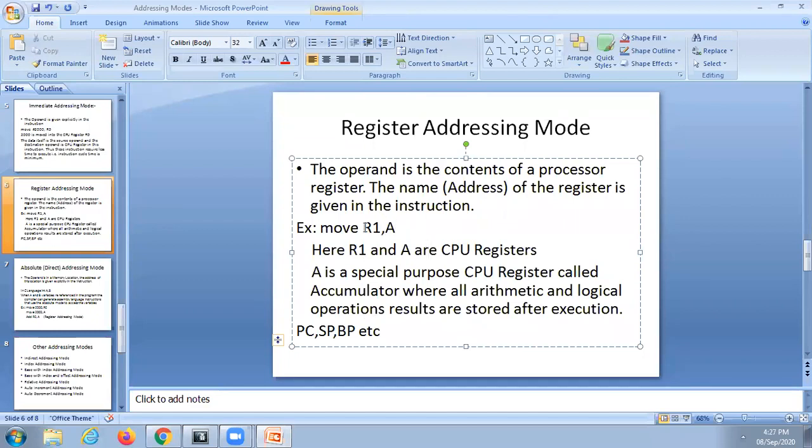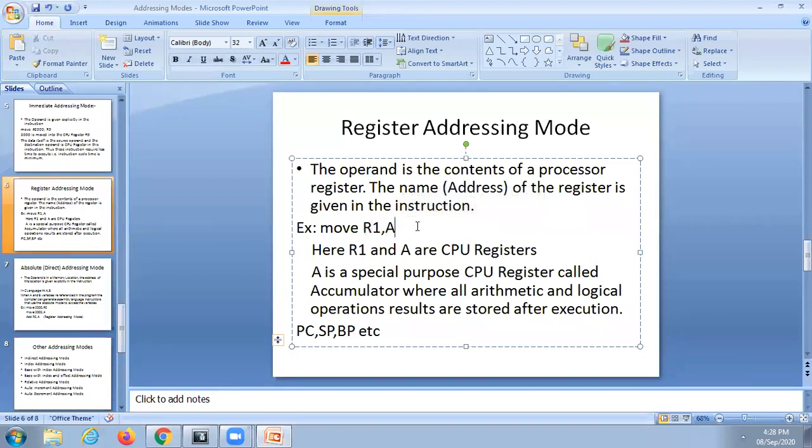Always, and one more thing is here in the register addressing mode, always the operands are register operands. Remember that. Always the operands are register operands only. There is no possibility of memory operand here. It is only register operands. Those two, source operand and destination operand, are register operands. It doesn't contain any memory operand.